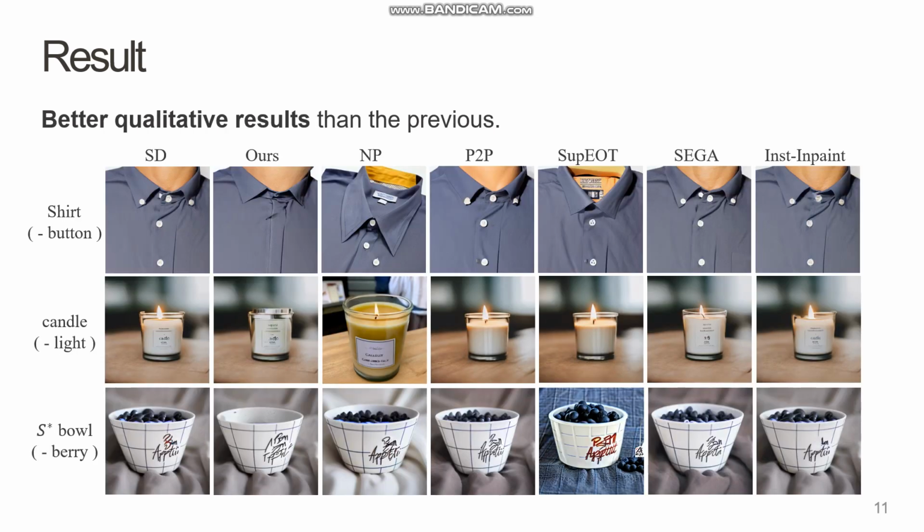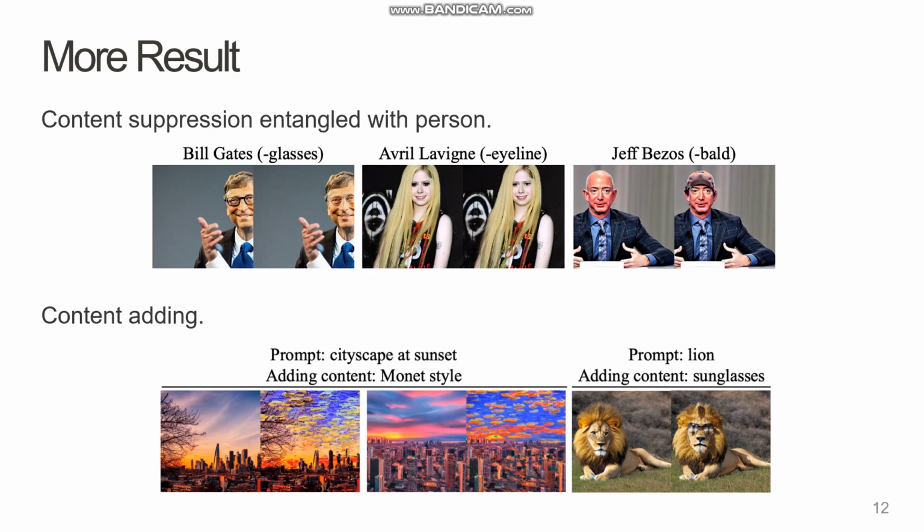Visually, the results are even clearer. You can see here that baseline methods either fail to remove the unintended content or they damage the subject's identity and the background. In contrast, our approach removes only the unintended content, like the light from the candle or the buttons from a shirt, while perfectly preserving the original image. This holds even in DreamBooth settings, such as suppressing berries from the bowl.